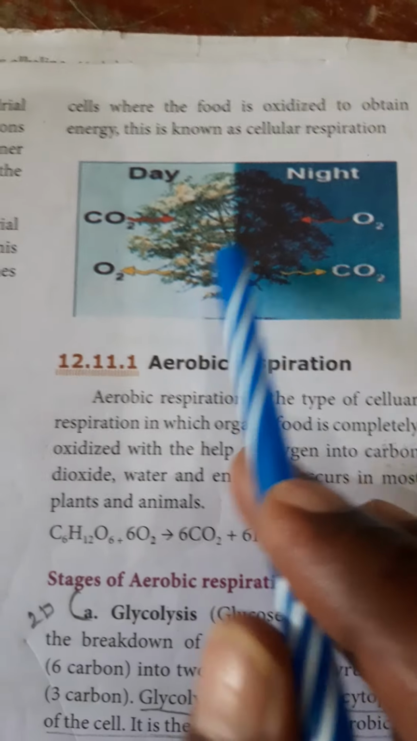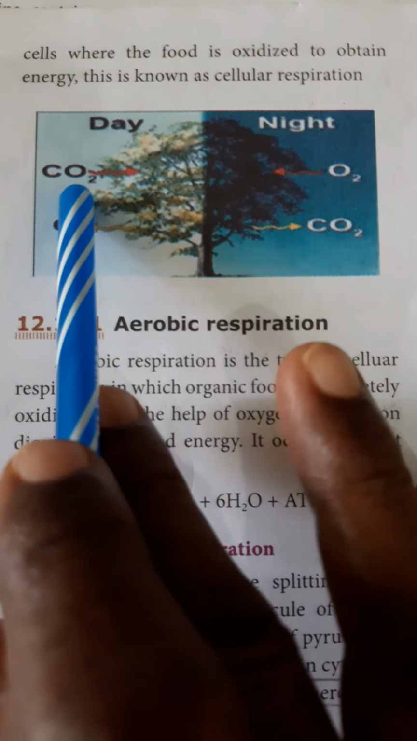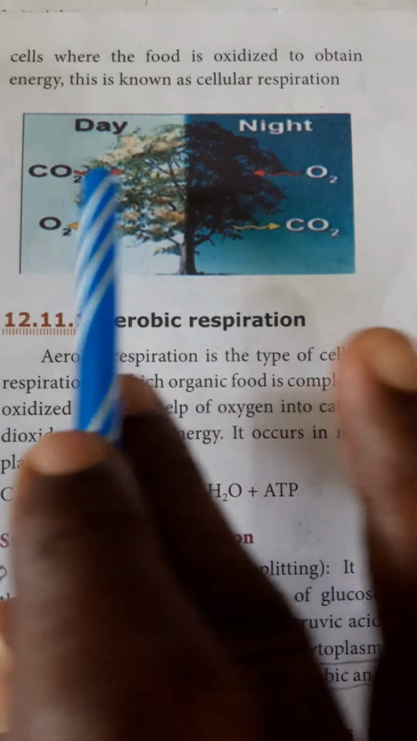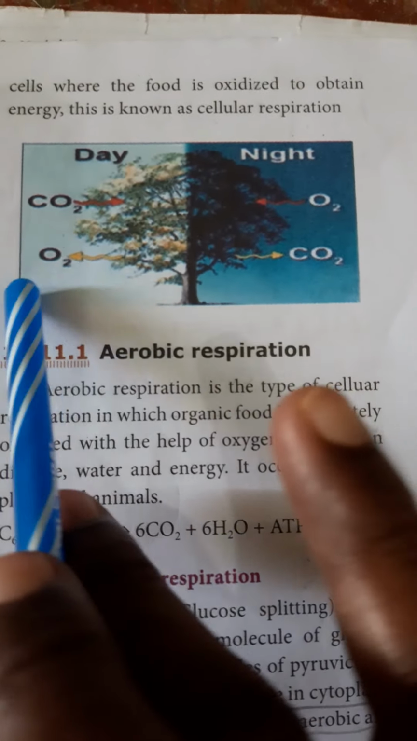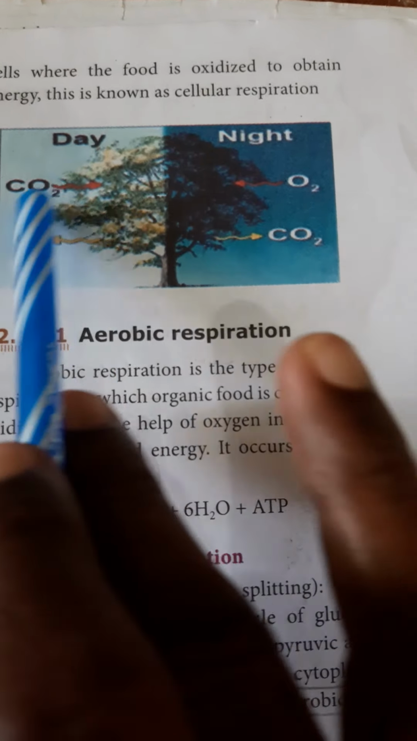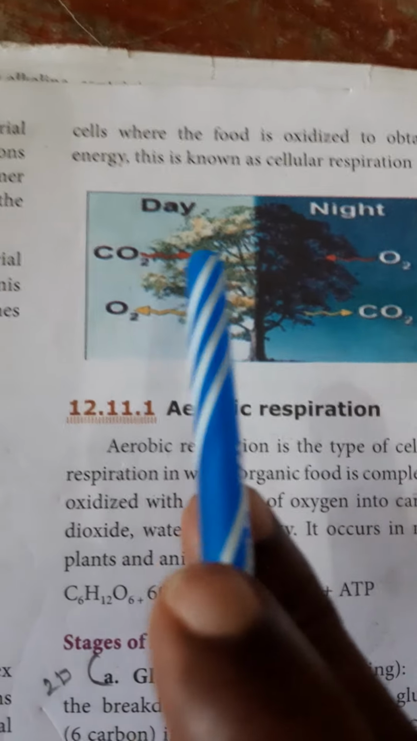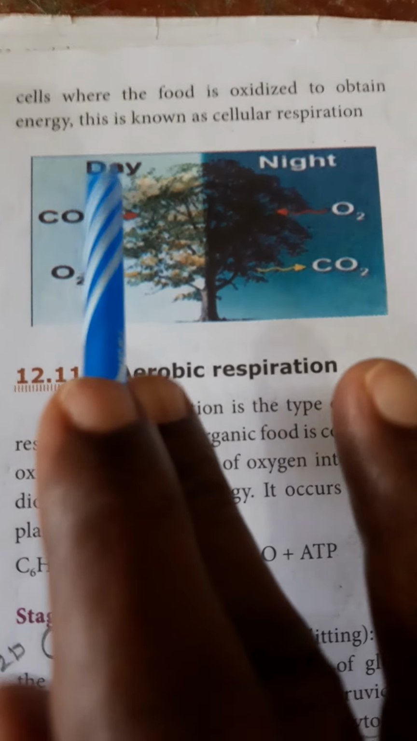Okay, now see the diagram. During daytime, the plant absorbs carbon dioxide. See the arrow mark, it moves inside the plant. It absorbs carbon dioxide and releases oxygen. This process is known as photosynthesis. It takes place during the daytime.